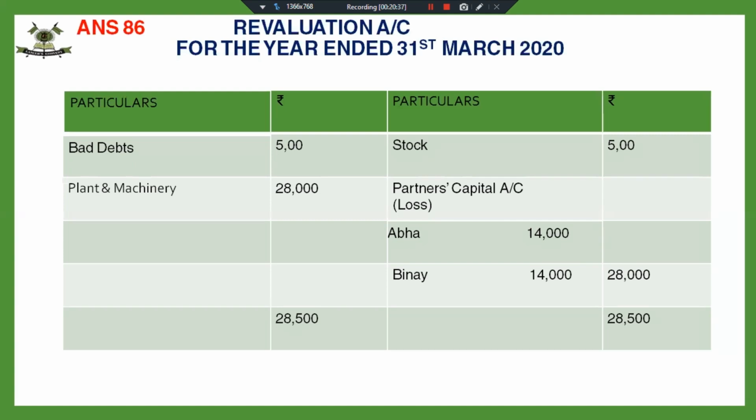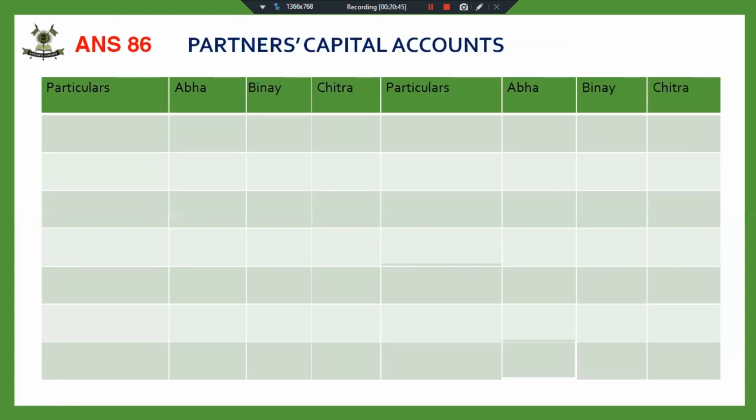Now, in an 8-marker question, if you make a correct revaluation account, around 2.5 to 3 marks are confirmed. Fine. Balance brought down.